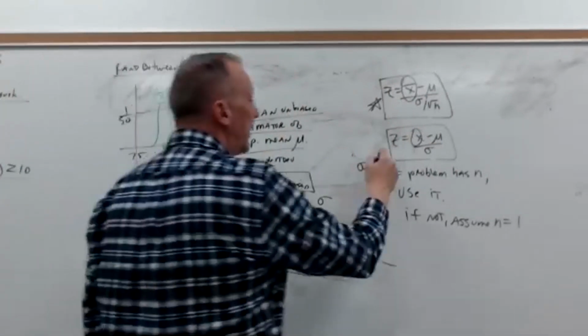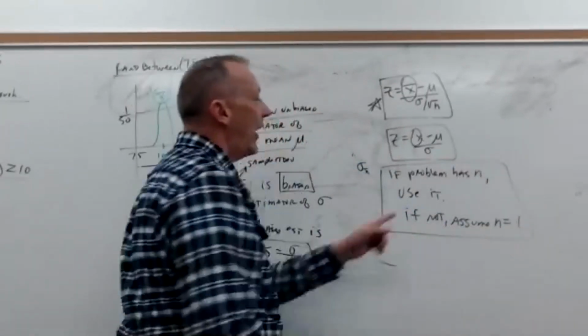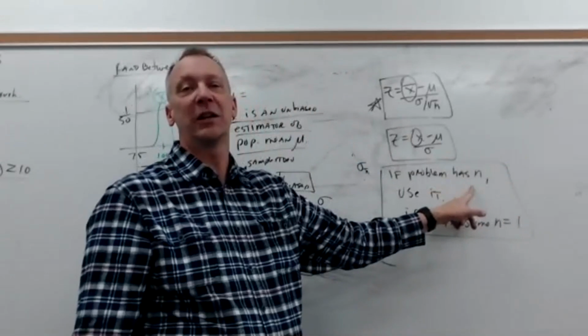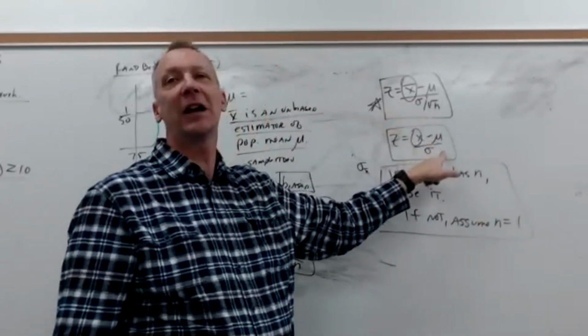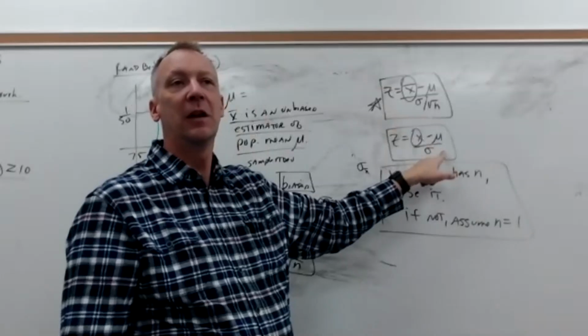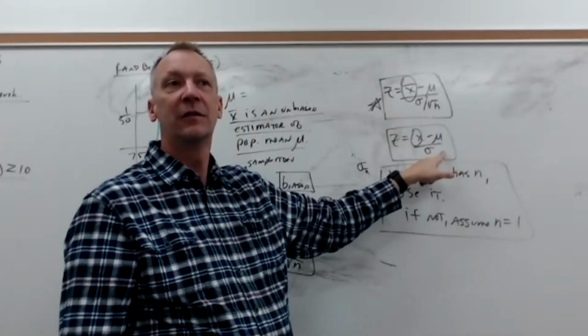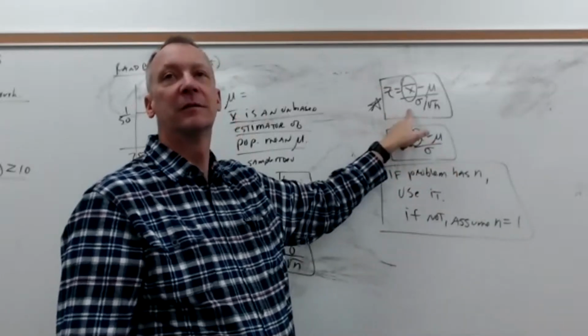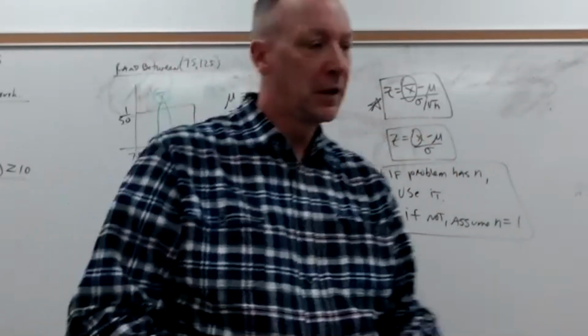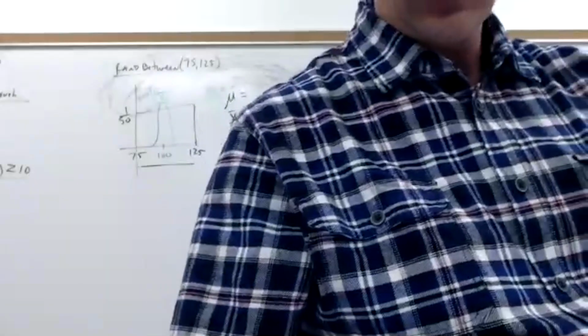And then just remember my rule here. If it has an n in the problem, use it. If it doesn't, assume that n equals 1, and then you get this exact same equation that you got the first time. Does that make sense? Okay? So this is the better equation.